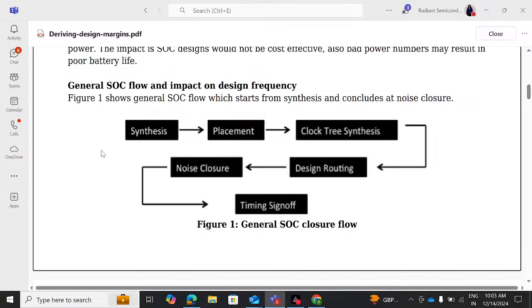So the first step, as per correct by construction, is to focus on non-SI timing closure followed by SI closure. That's where design routing is followed by noise closure.